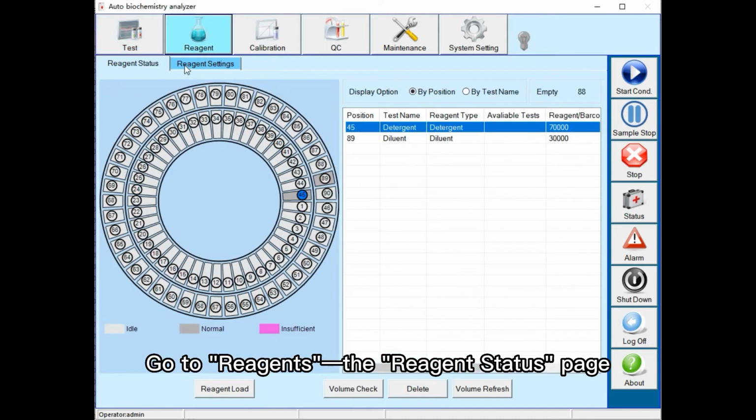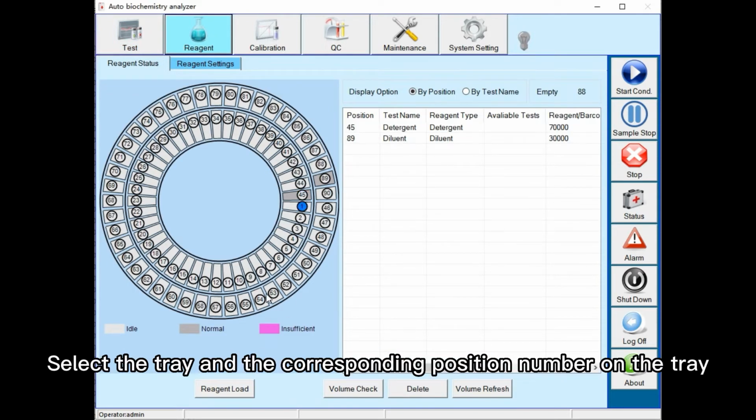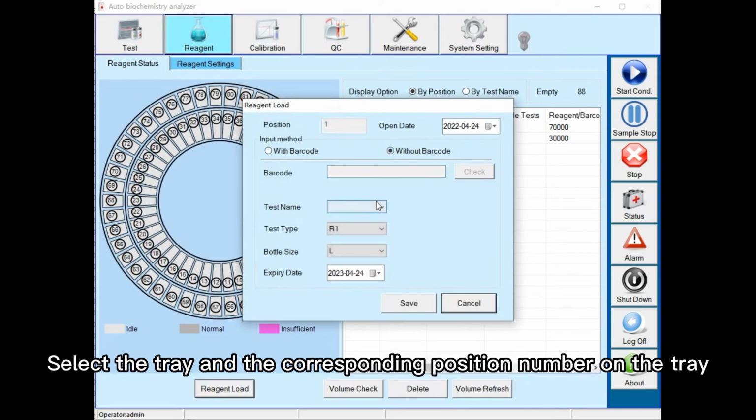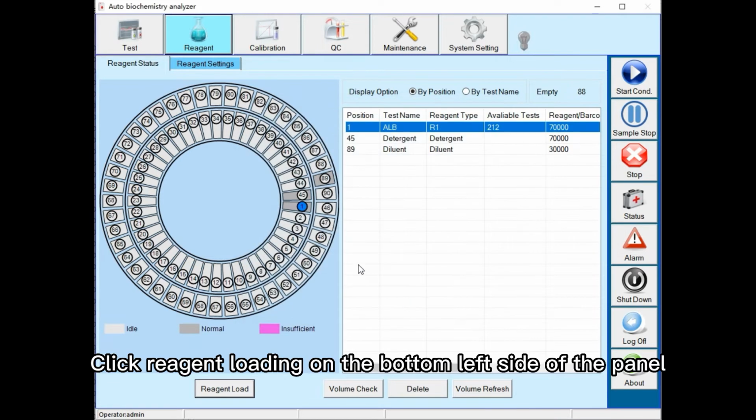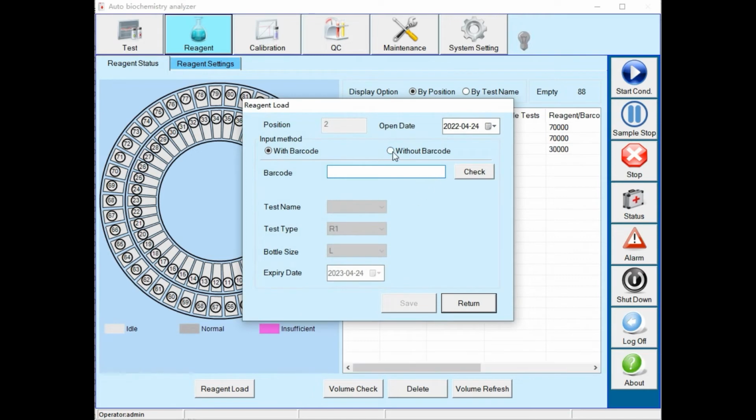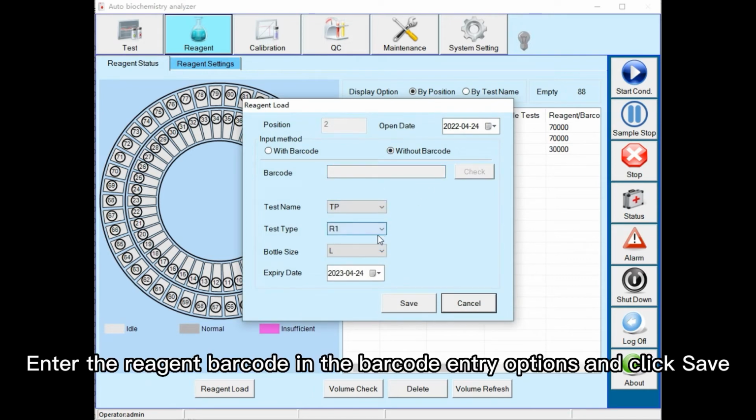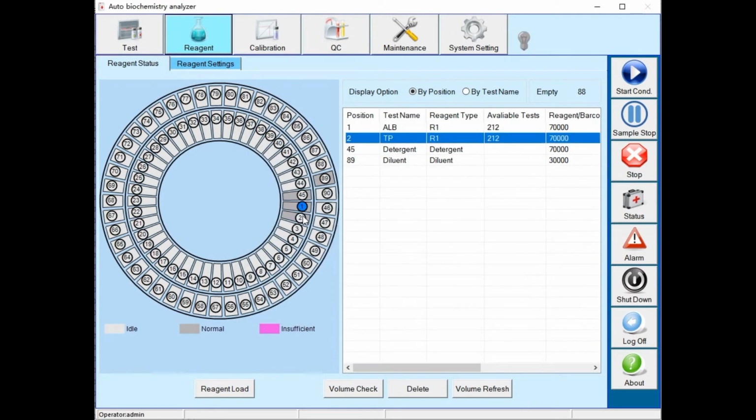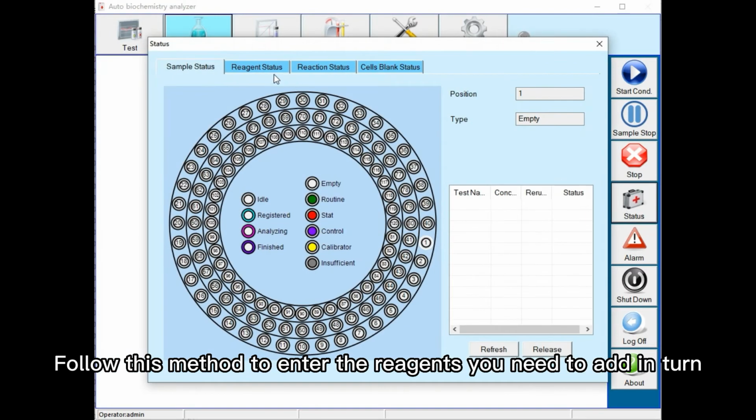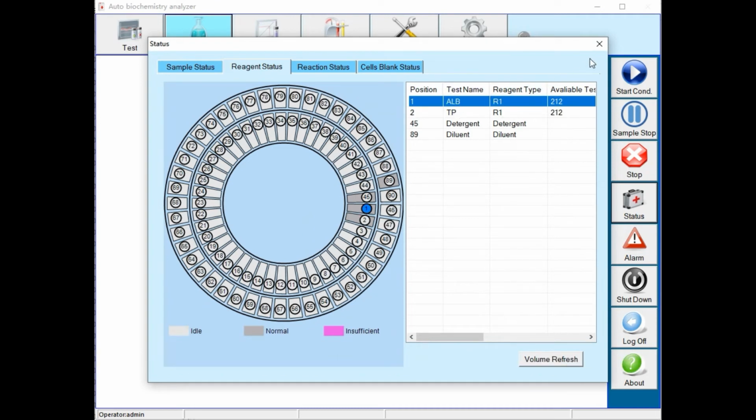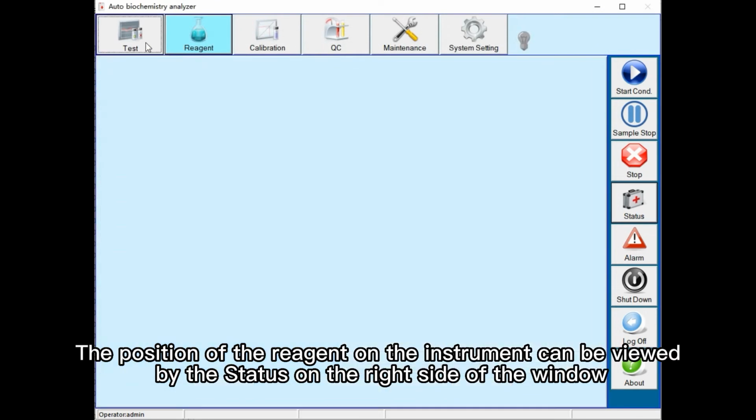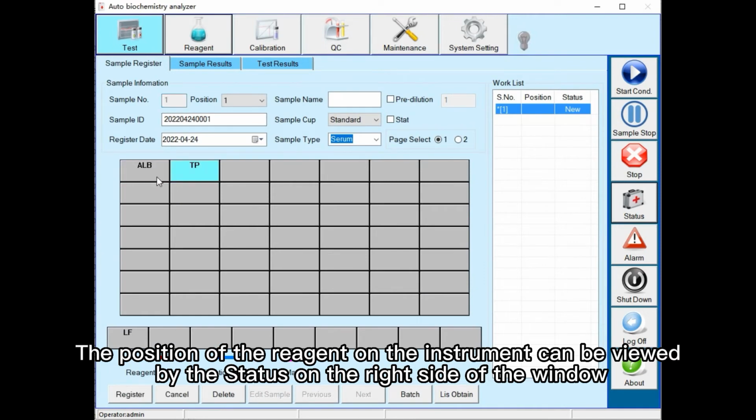Go to Reagents, the Reagent Status page. Select the tray and the corresponding position number on the tray. Click Reagent Loading on the bottom left side of the panel. Enter the reagent barcode in the barcode entry options and click Save. Follow this method to enter the reagents you need to add in turn. The position of the reagent on the instrument can be viewed by the status on the right side of the window.